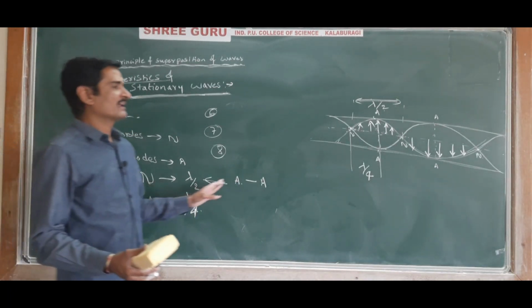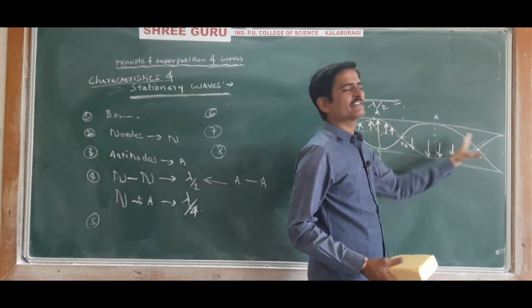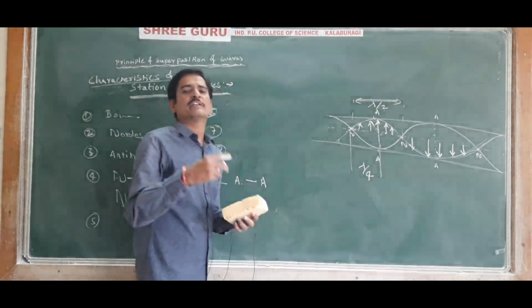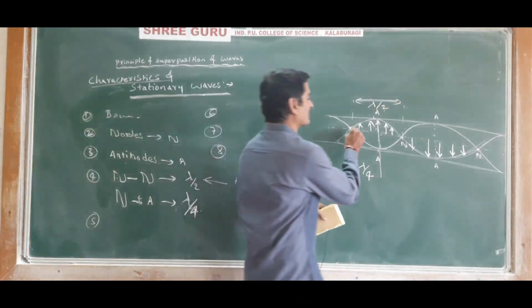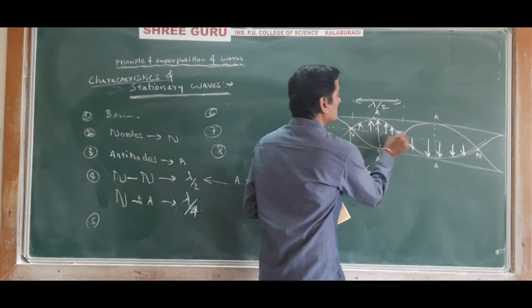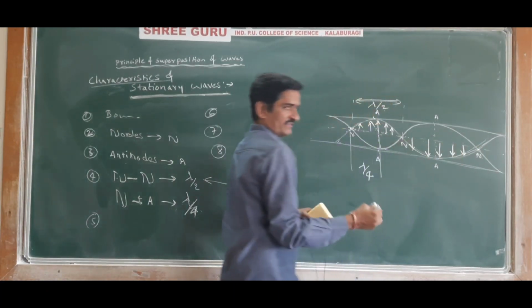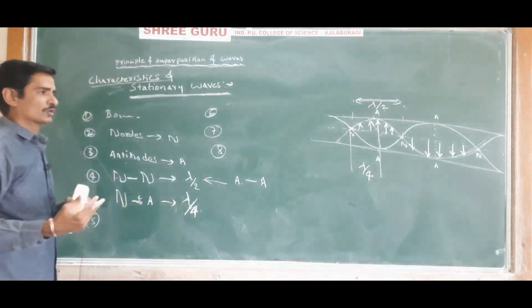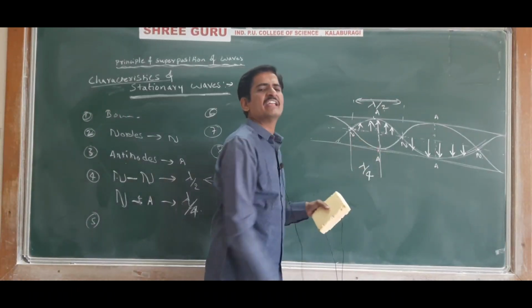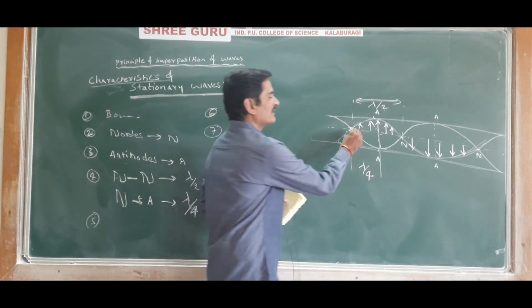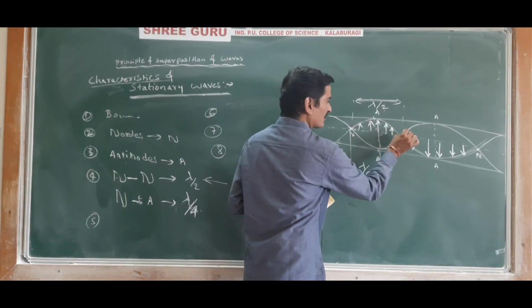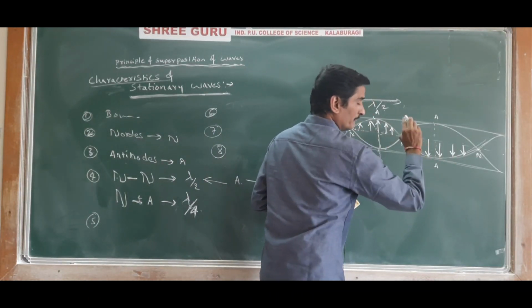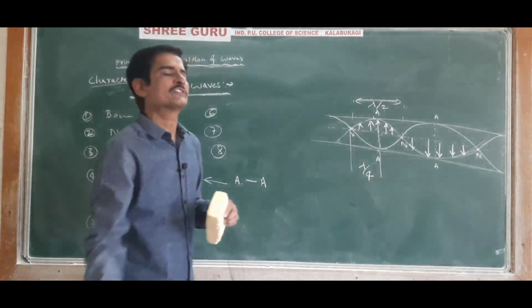When a stationary wave is formed, the medium is divided into segments between two equally spaced points. These equally spaced points are nodes. Between two consecutive nodes, the medium forms a segment.